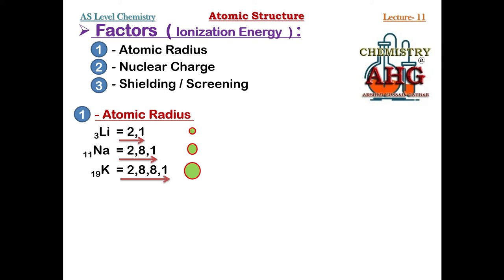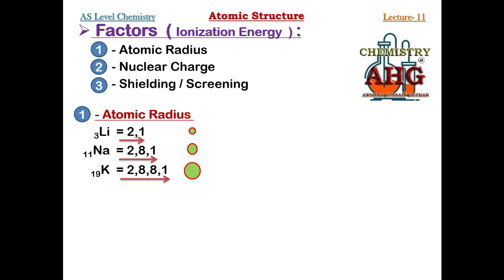Why would it be less in case of potassium? Because as the distance of the valence shell from the nucleus increases, the nucleus becomes less able to attract the valence shell. So which one of these elements can lose electron easily? Potassium. The reason why it can lose electron easily is because it has the largest radius, it has the weakest pull of nucleus for the valence shell. So that is why potassium out of these three elements would have the lowest ionization energy, and